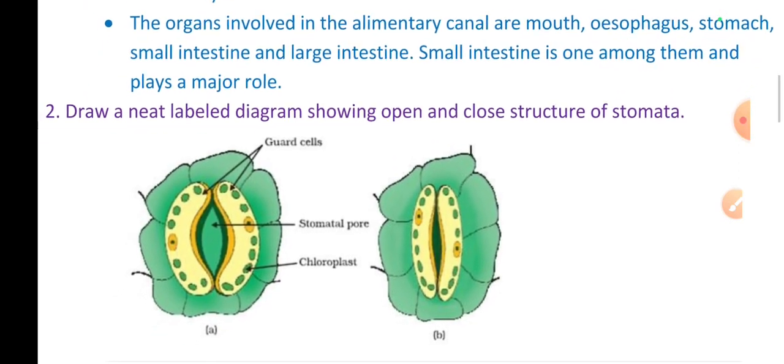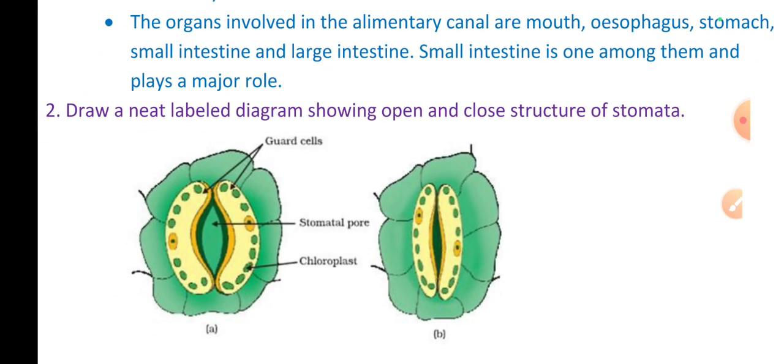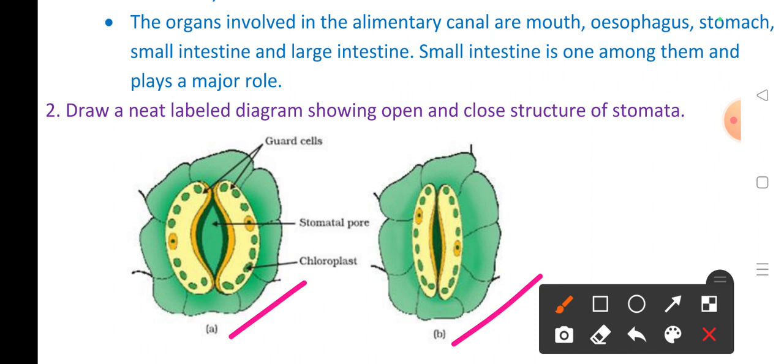Okay, next question, they asked, for 2 marks: draw a neat labelled diagram showing the open and closed structure of a stomata. Both these are structures of a stomata, A and B. They are small pores present on the surface of leaves. If we observe those pores under an electron microscope, we see guard cells.